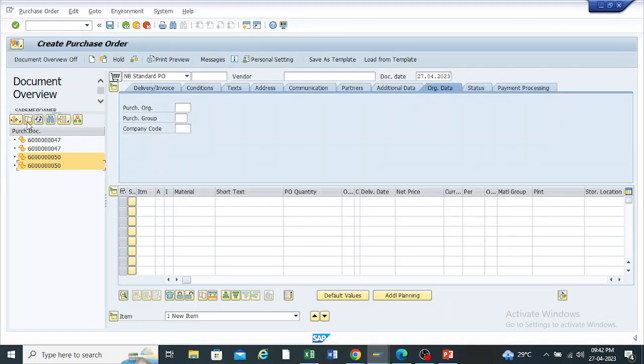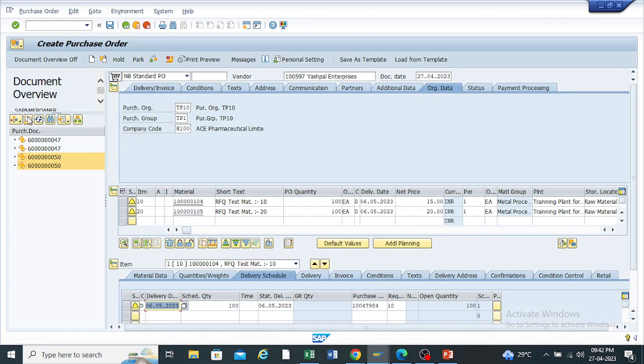I'm selecting the request for quotation number and clicking on adopt. There is no need to enter anything here, so the vendor which was selected during the RFQ will come automatically. The material, quantity, rates, all the things are coming from the RFQs itself.